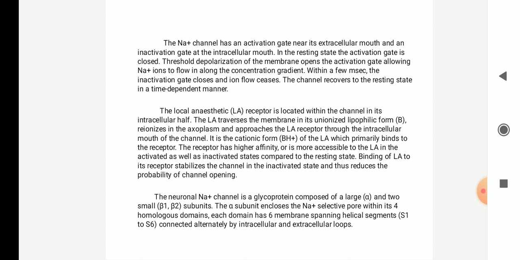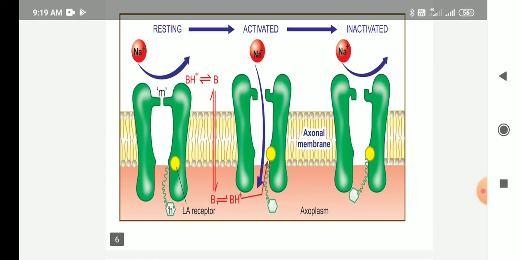It is composed of an alpha subunit and 2 small subunits, beta 1 and beta 2. The alpha subunit encloses the sodium selective pore within its 4 homologous domains. Each domain has 6 membrane spanning helical segments, connected alternately by intracellular and extracellular loops. So this is the structure of the receptor.